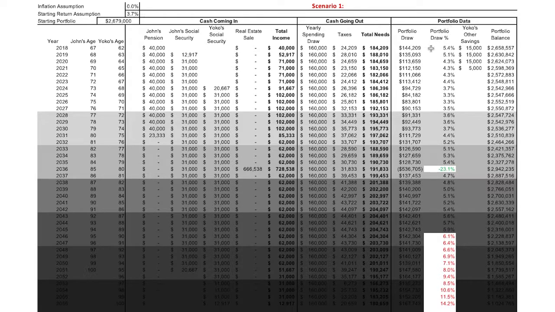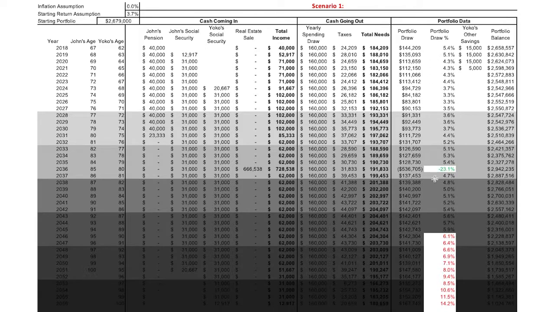And then we get to portfolio draw percent, which is probably the most important output on this calculator. And we can see that it is color-coded. If the portfolio draw is green, you are likely not drawing enough. You have more flexibility to increase your portfolio draw. If your portfolio draw is red, it means you cannot do that portfolio draw for long. A lot of people will have red for brief periods of time, and for this client, it starts when individual number 1 is 95 years old and they have over $2 million. That's probably going to be okay for them.